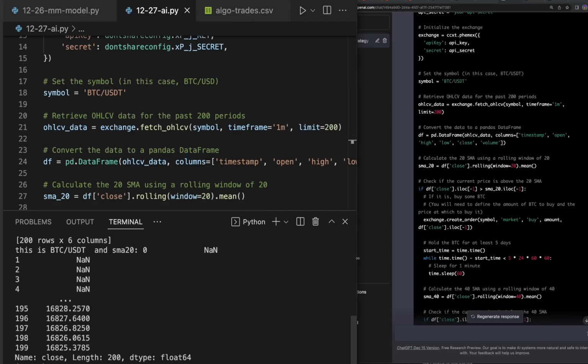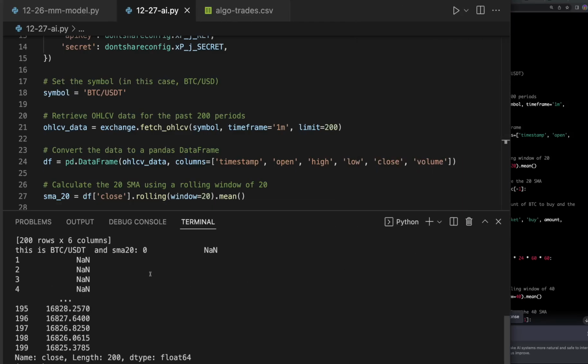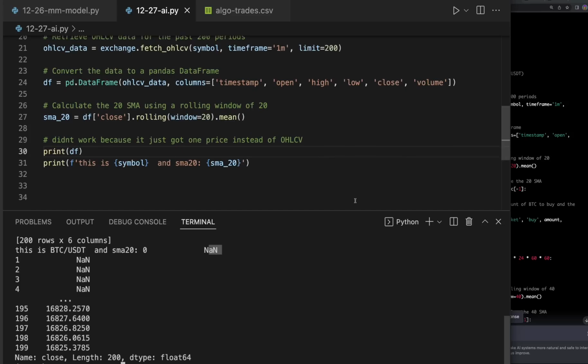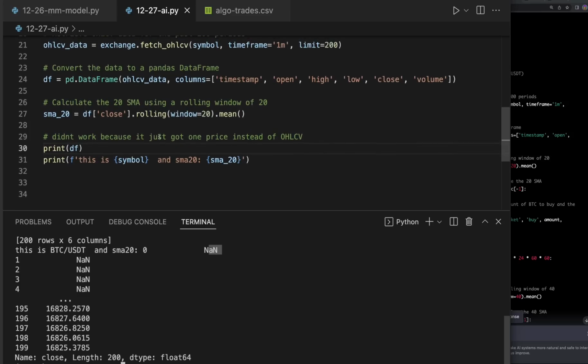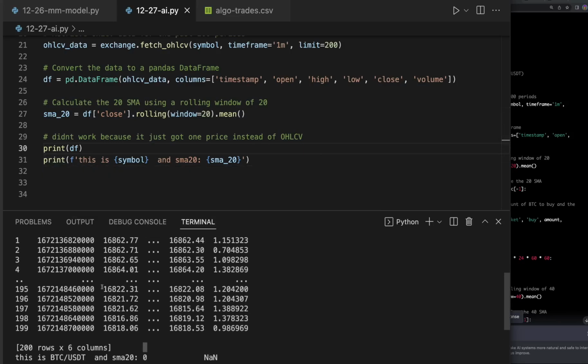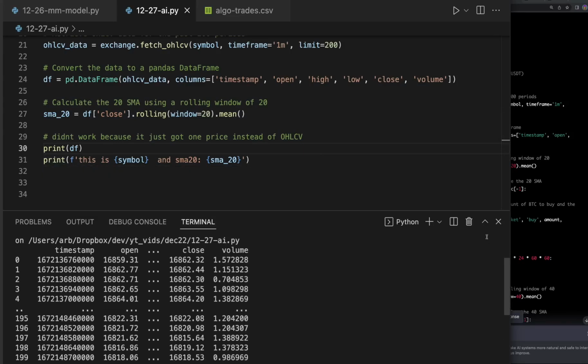Okay, this is great, I think. Well, it says this is BTC, and this is SMA 20, and then NaN, NaN. Print the SMA 20, and it says the SMA 20 is this. Okay, this is better. All right, let's look at the data frame.